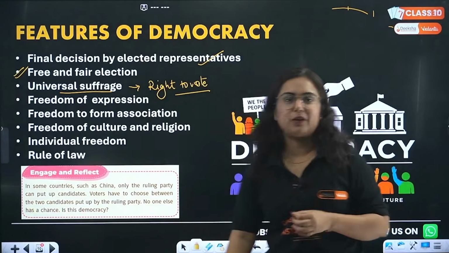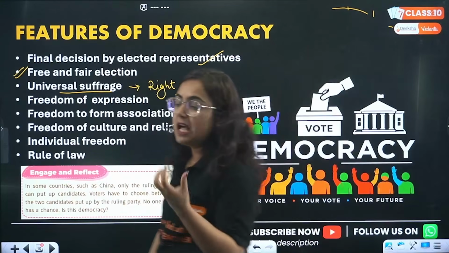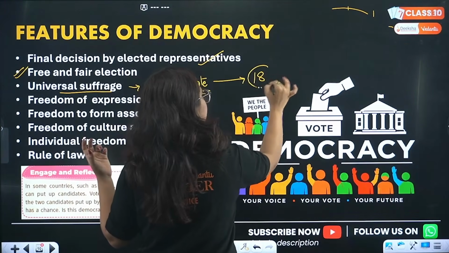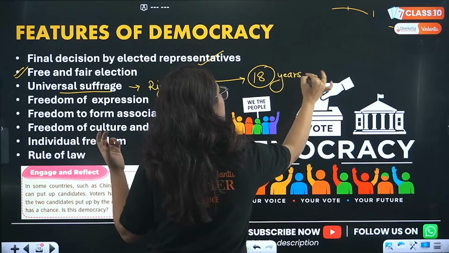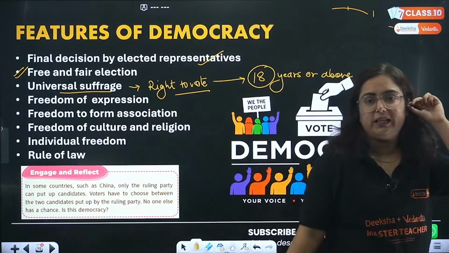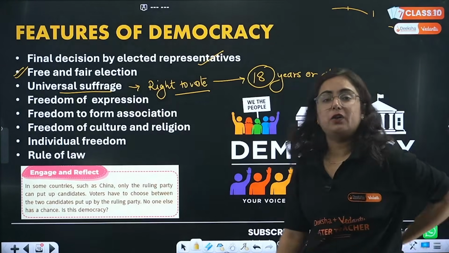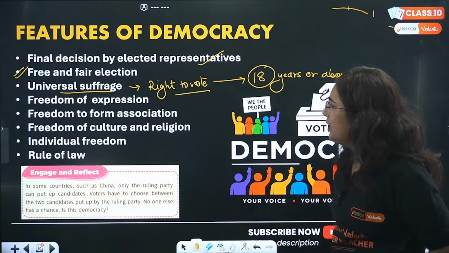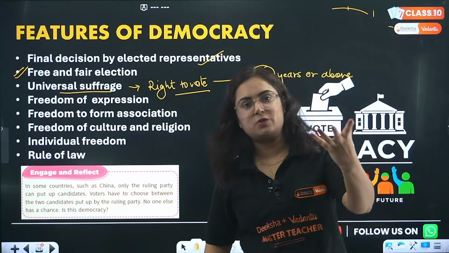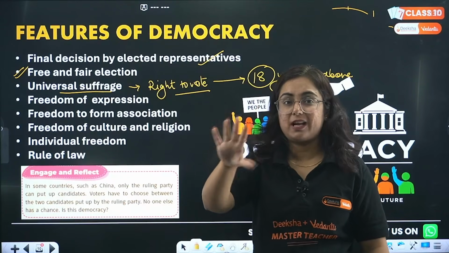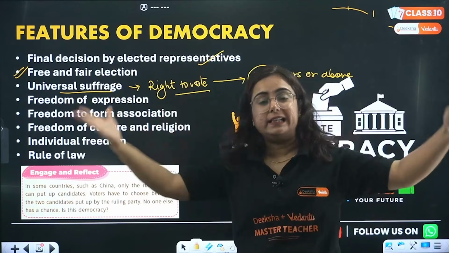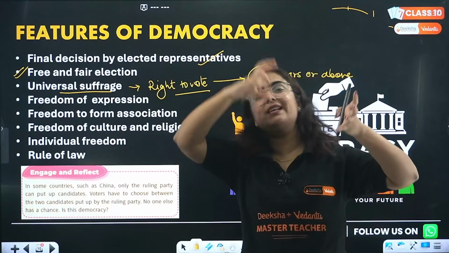So universal suffrage is what is referred to as the right to vote, and in India the criteria is 18 years or above. In India the criteria is what? 18 years or above. Along with that, we got a lot of rights. A democratic system comes with rights of individuals. However, these rights are not such that you can do anything. No, they are covered with reasonable restrictions.